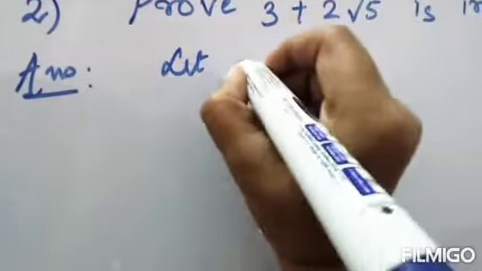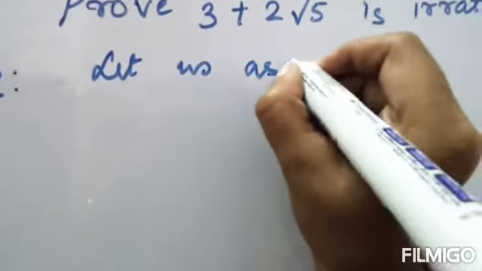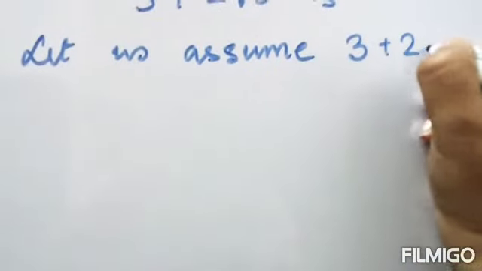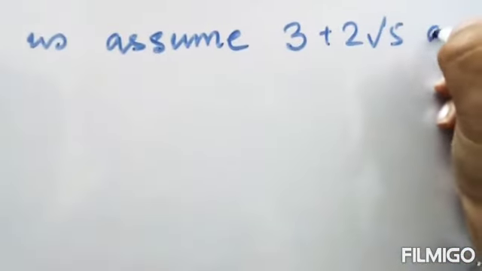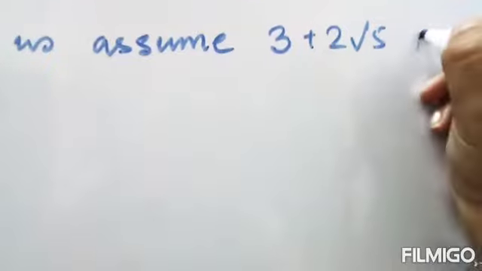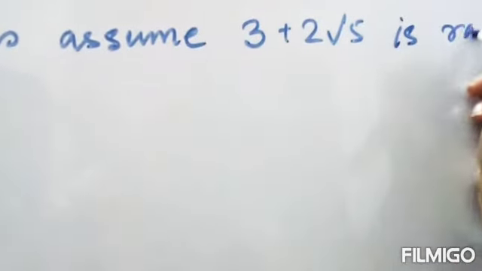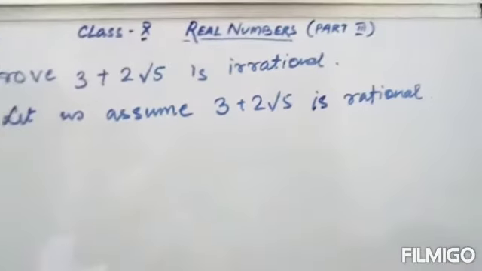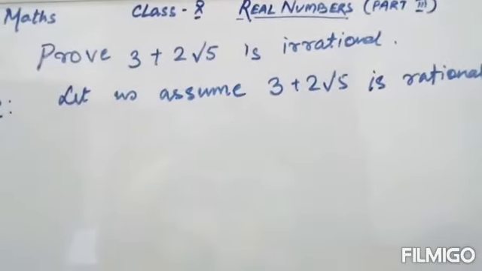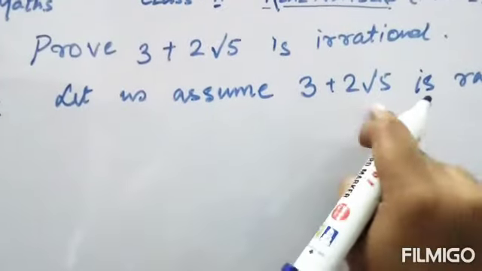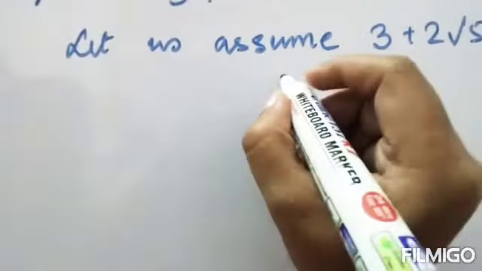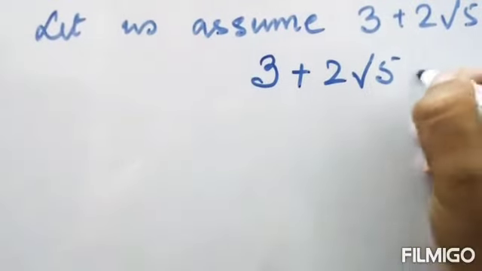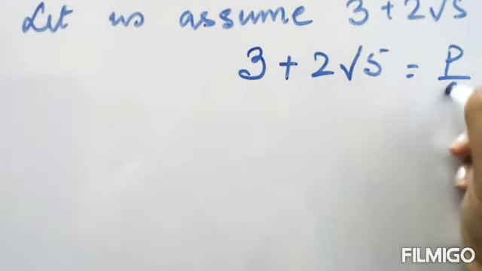So let us assume 3 plus 2 root 5 is rational. Okay, we have to assume 3 plus 2 root 5 as rational. Which means what? This can be expressed in p by q form. So we'll express it as 3 plus 2 root 5 is equal to p by q.